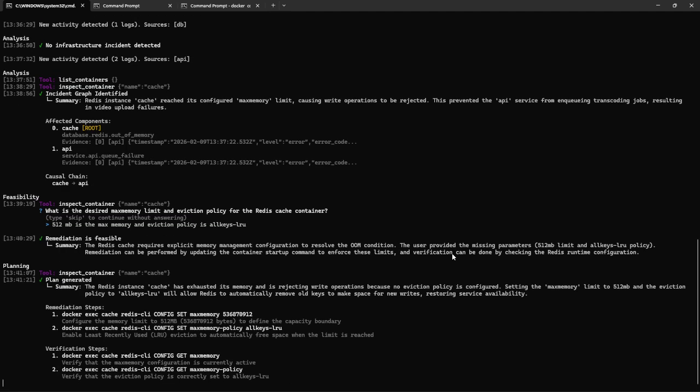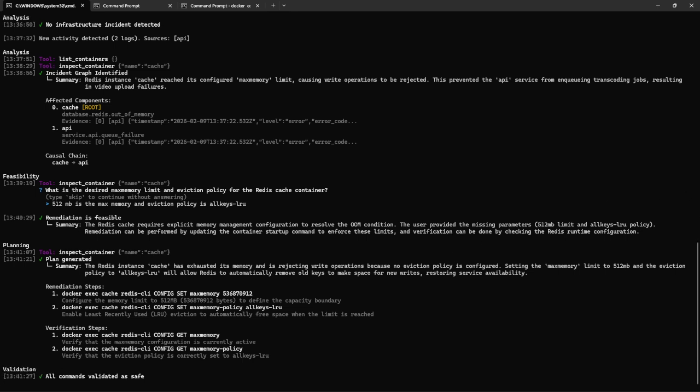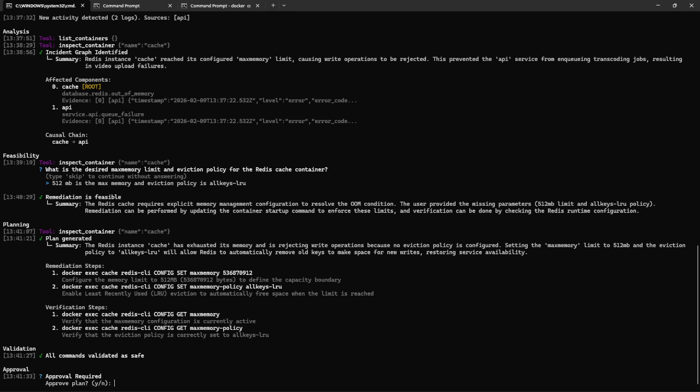And as you can see, it has outputted a very detailed remediation plan. And as you can see here, this plan is a configuration change and not a restart. And let me approve the plan.